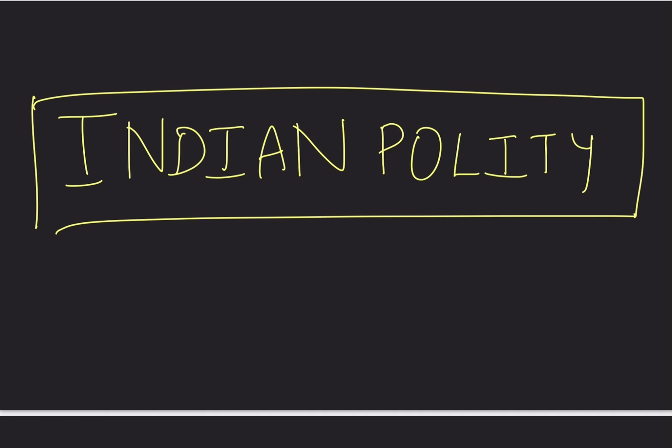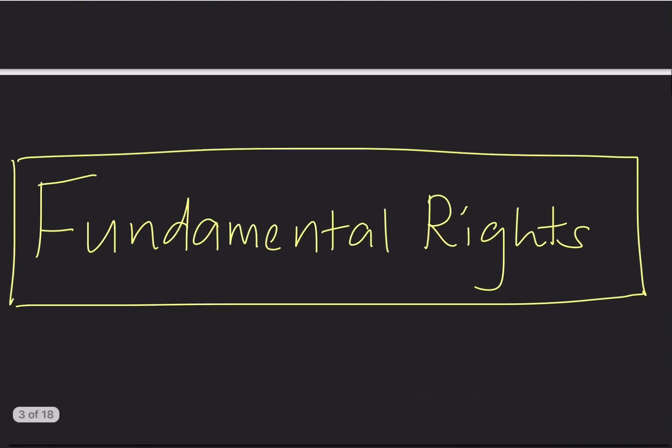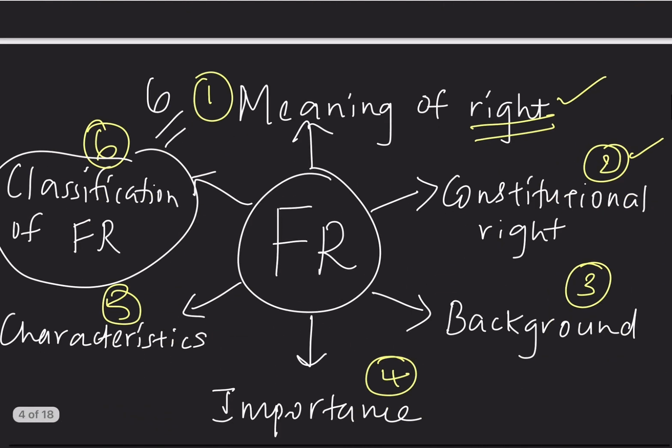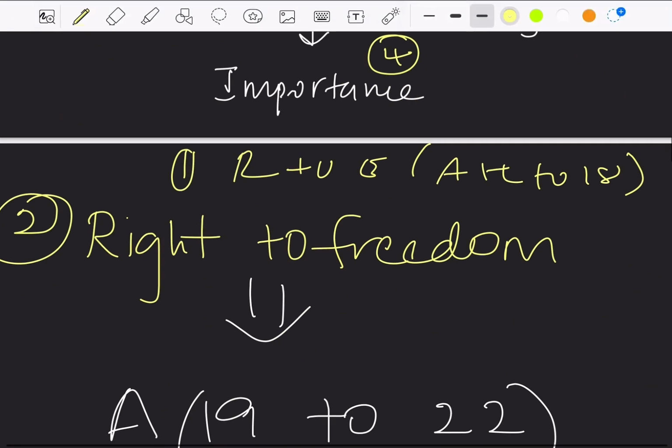We are studying about Indian polity. In Indian polity, we started with fundamental rights. In fundamental rights, we studied that there are 6 fundamental rights. The first one is right to equality, which is from Article 14 to 18. The next fundamental right is right to freedom, which is from Articles 19 to 22.